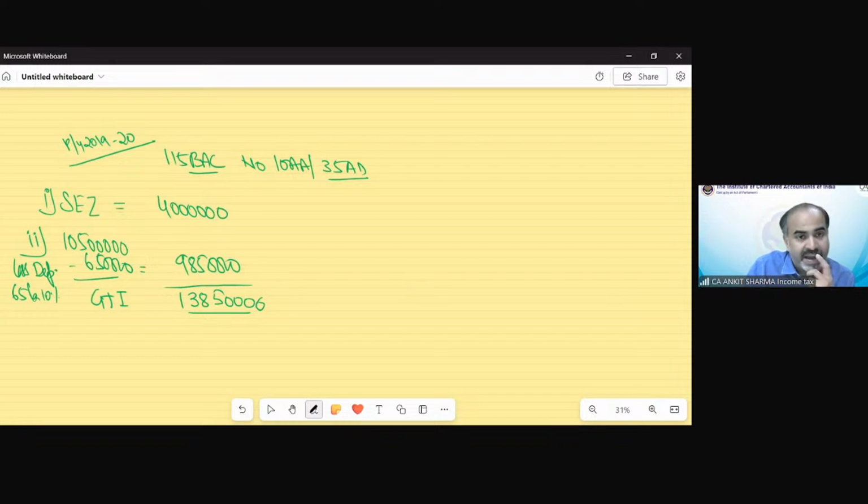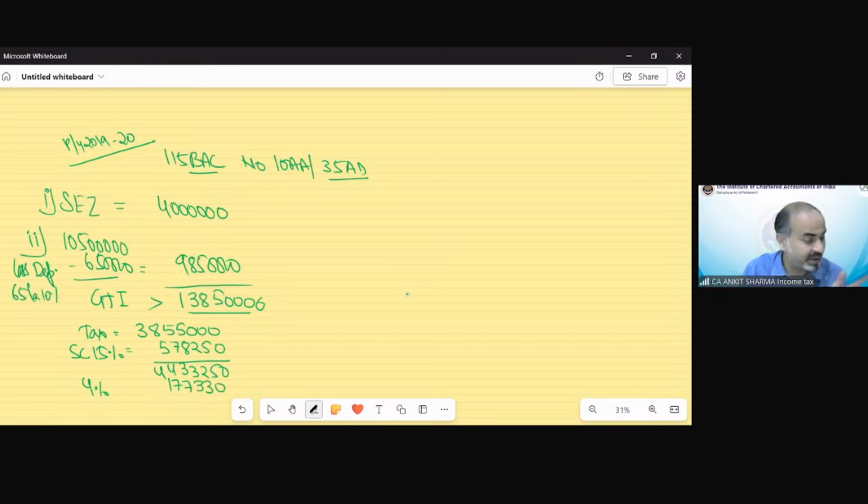Clear? Now tax as per normal provision, that would be 38,55,000. Surcharge would also be applicable at the rate of 15% because income exceeds 1 crore. So that would come to 5,78,250. So tax would be 44,33,250. 4% cess would be 1,77,330. ये सारे सॉल्व करे मैंने अपने रजिस्टर पे सारे क्वेश्चन.